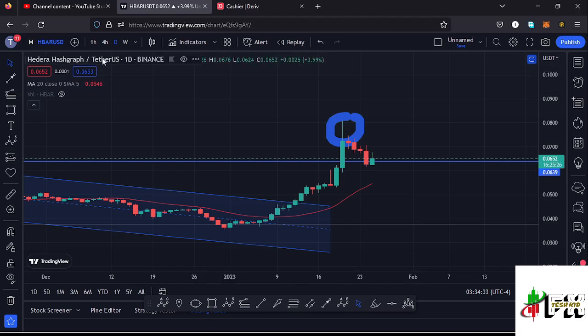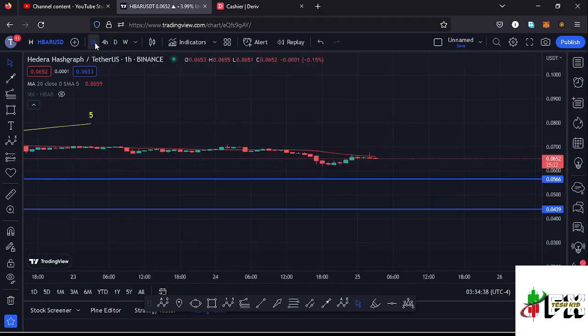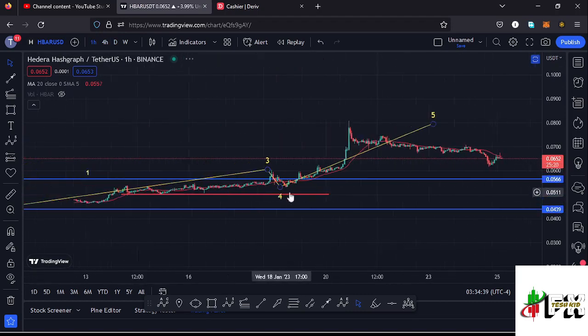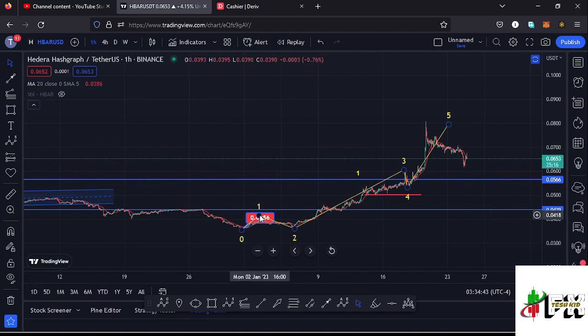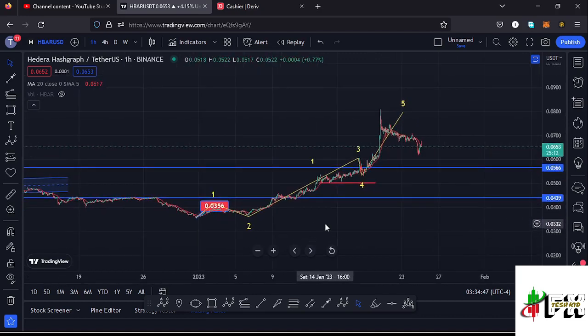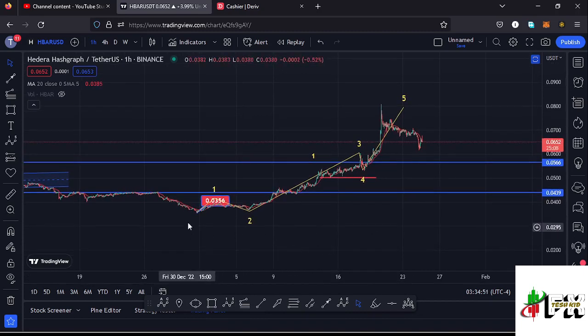To give you whatever I'm expecting on the short-term scenarios here on the Hbar chart, I'll be jumping to the 1 hour chart, where you can see that Hbar, after making its low at around the $0.0356 mark, we started a very nice bounce to the upside in a move that has been obeying the Elliot structures, where you can see that I have this Elliot structure in yellow, having that as the first wave, then a wave 2, a wave 3, a wave 4, and then a wave 5, making its peak at around the